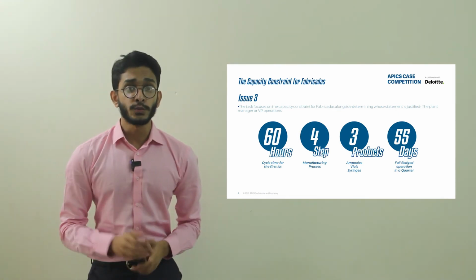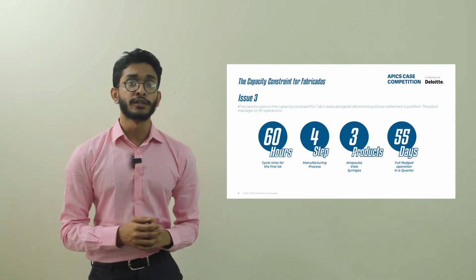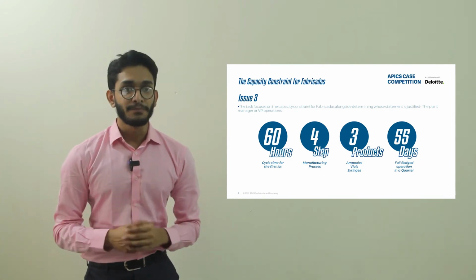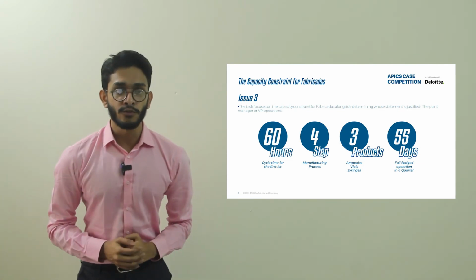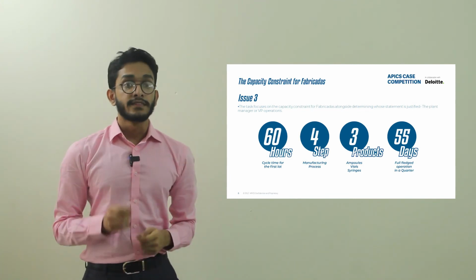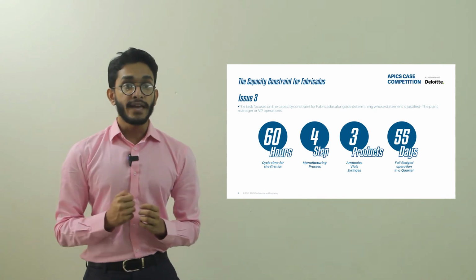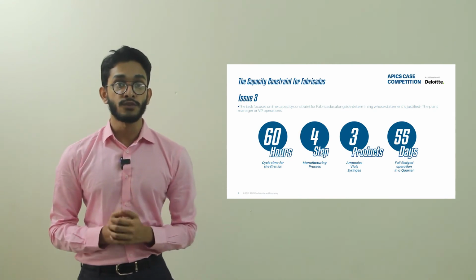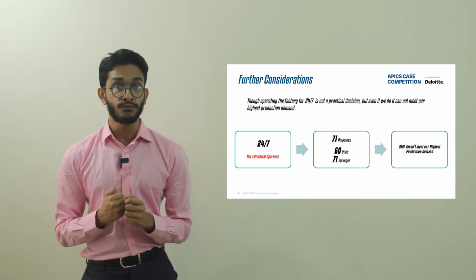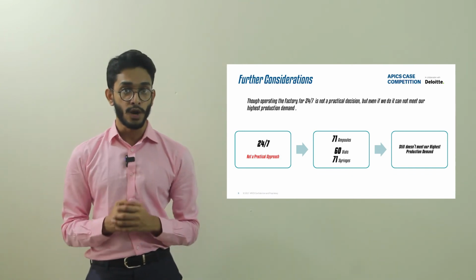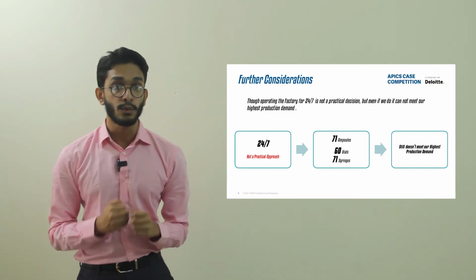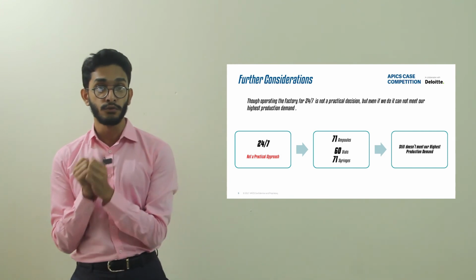Since it's a continuous process, we determined that the following lots will require a cumulative time equivalent to their washing time, and it is 19 hours for ampoules, 22 hours for vials, and 20 hours for syringes respectively. This is due to allowing the next batch to start its production before the end of the previous batch. Based on Exhibit 4, we can see that on average 145 days the factory remains closed, and if we assume that the factory operates 24 hours a day, for the remaining 220 days, we will have 55 days of work for full-fledged operation.